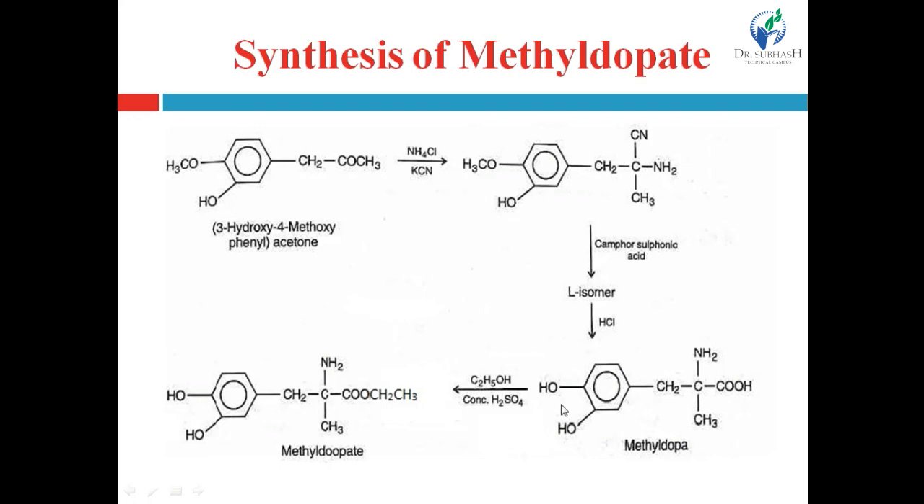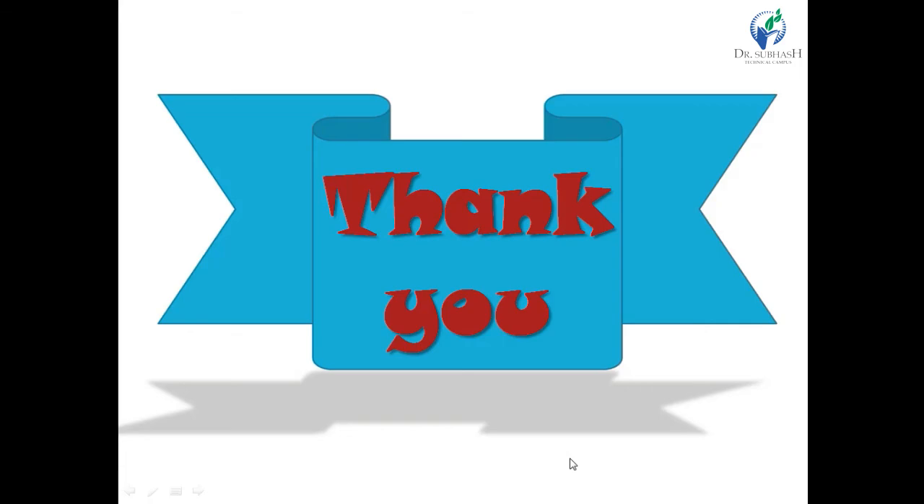Now this methyldopa is reacted with ethanol in the presence of sulfuric acid, right, and causes the esterification of this carboxylic acid group. This carboxylic acid group reacts with ethanol to form the corresponding ester, right, in the presence of acid, and produces methyldopate, right. So methyldopate is nothing but the ethyl ester of methyldopa, right. Thank you.